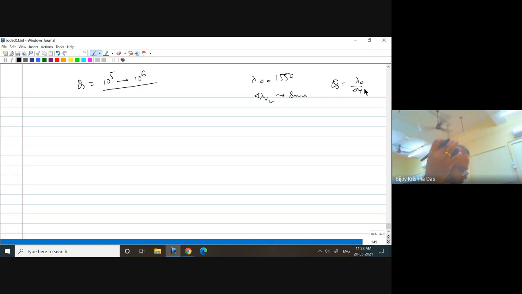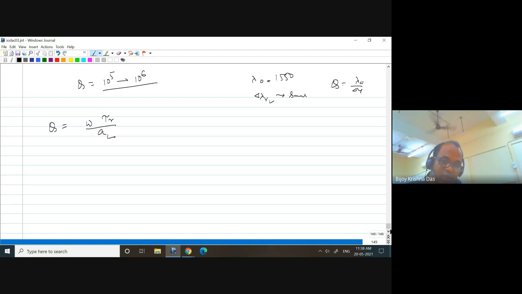So let us try to see. The Q expression we have defined earlier is omega times tau r by AL, right? That is what we have shown earlier.